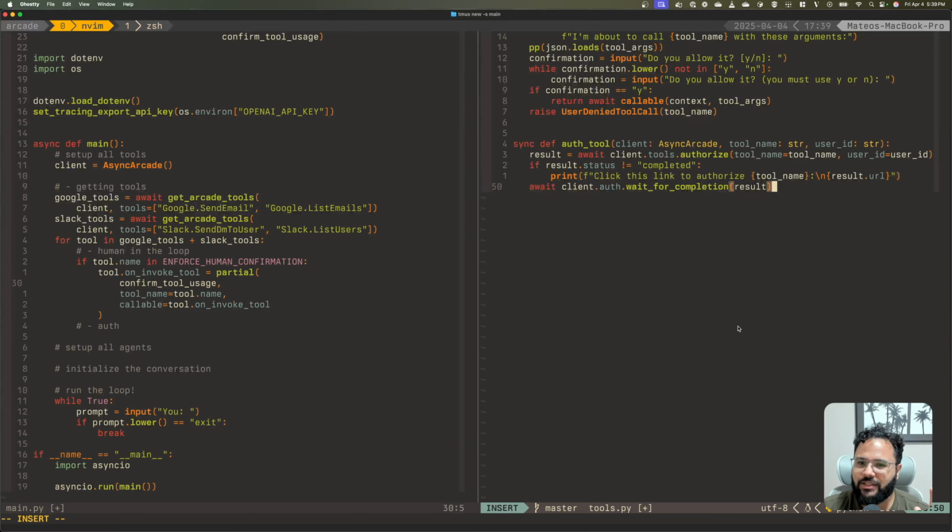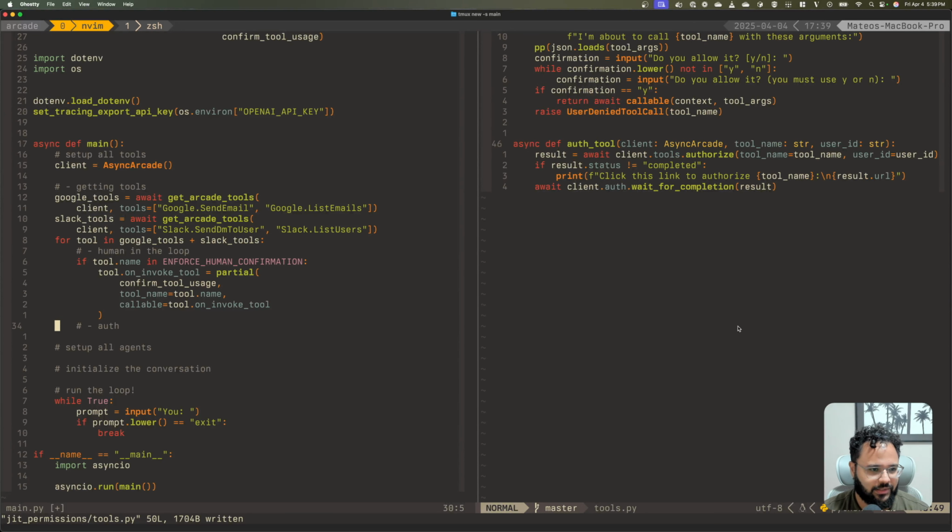So we actually just need to call this function, and if it has nothing to do, it will just check that the tool is authorized, and if it isn't, it will make us click the link and then wait for completion. And if it's already authorized, it will just flow through. So we don't have to actually do anything. It's absolutely transparent for the user. That's pretty cool. So pretty magical function there.